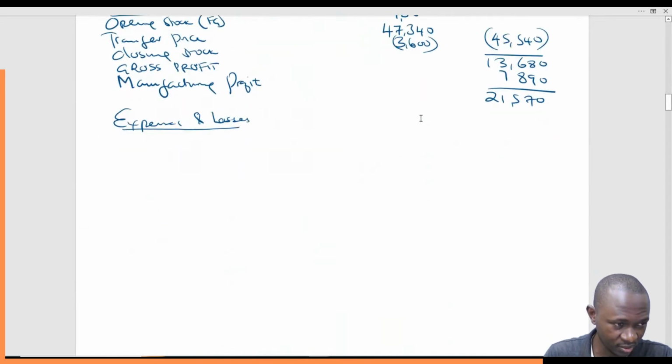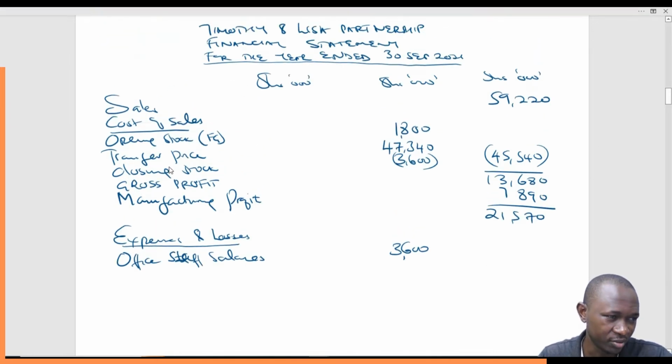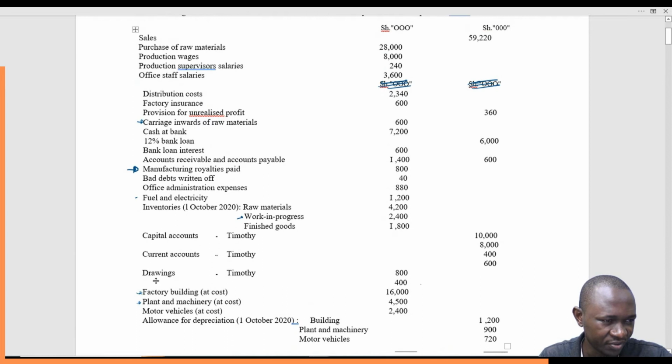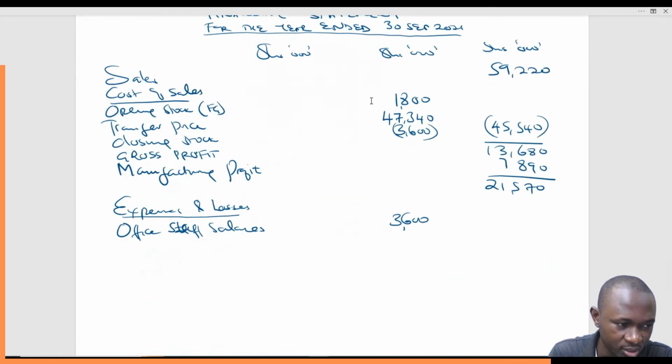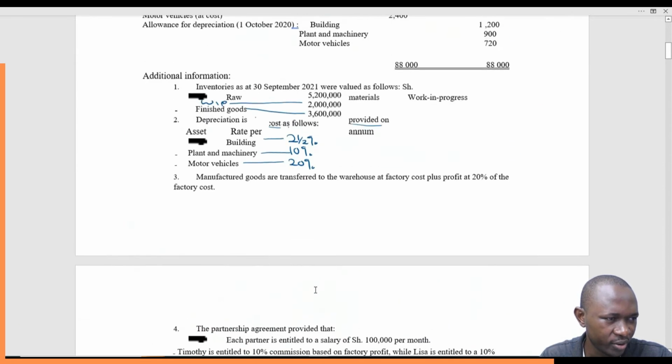You always need to check if there is any additional information. If there is any additional information, you need to factor that, but we don't have any additional information touching on office staff salaries. Then you have distribution cost, 2,340. So we capture that. Distribution costs, 2,340, like that. Then you go pick another one.